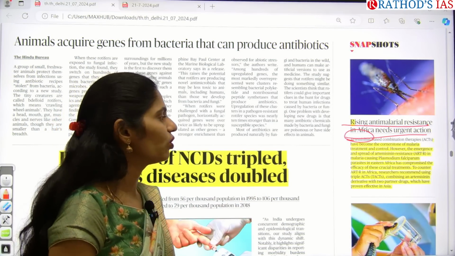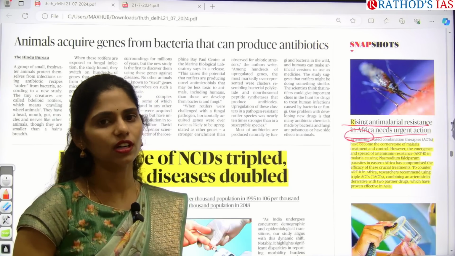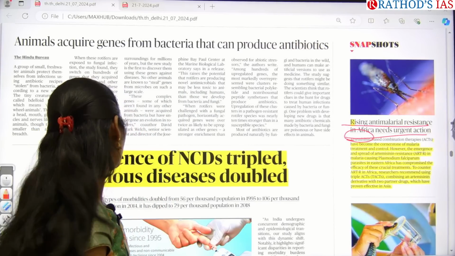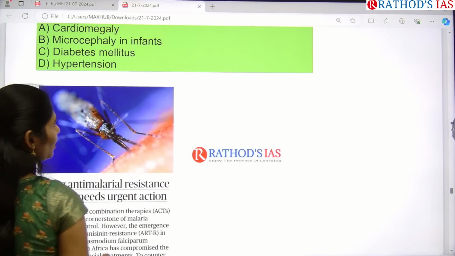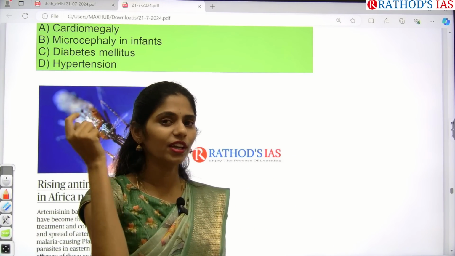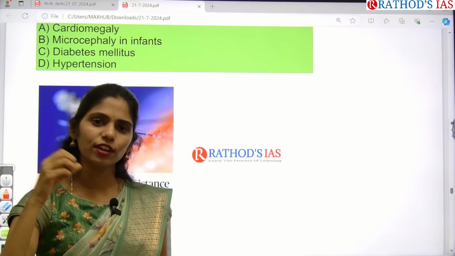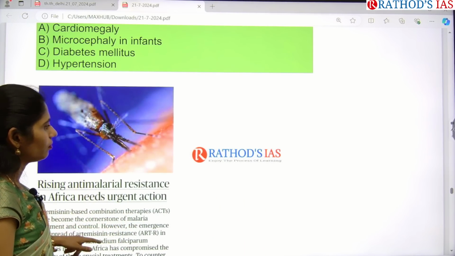For that, we are going for artemisinin along with other combinations of drugs to treat this resistance in Africa. Okay, so you have to interconnect everything. You should not think that I will read today's news and leave it today, or hear something from one year and leave it in another year. It is not like that. Everything is interconnected in this world.